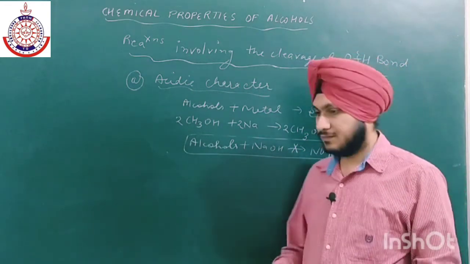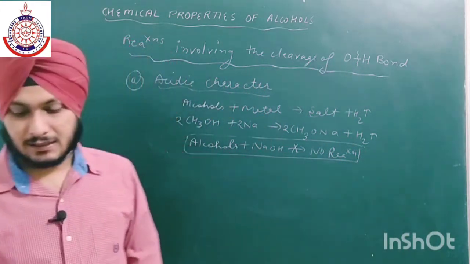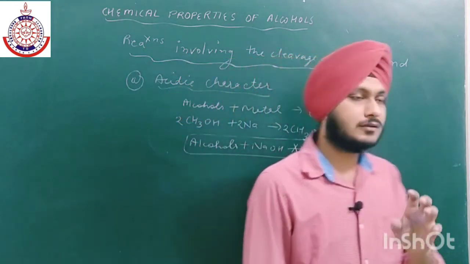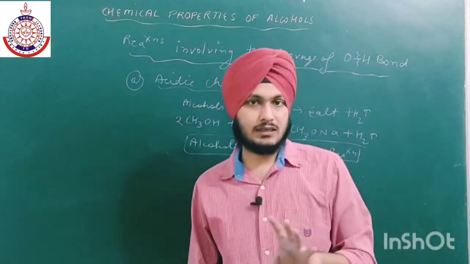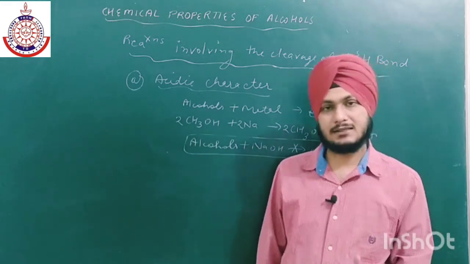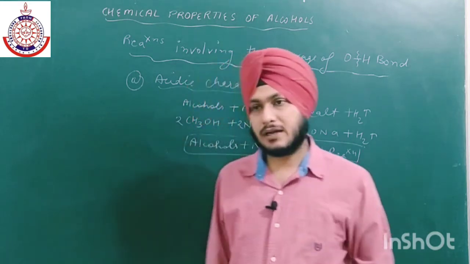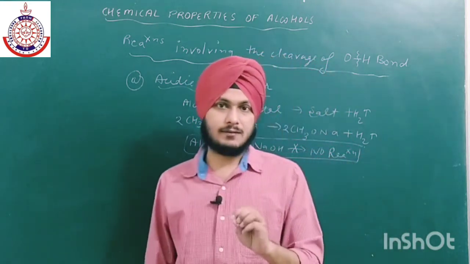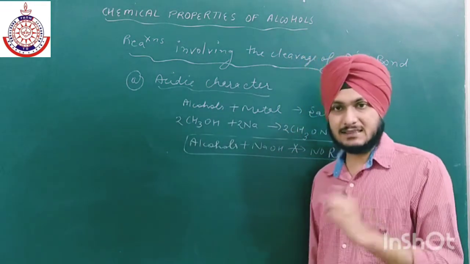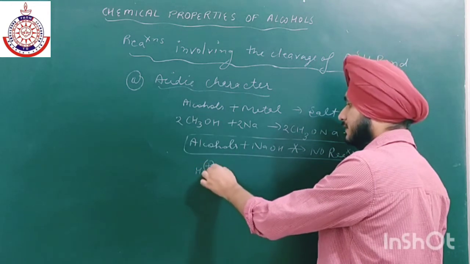In order to check why they are not stronger acids than water, we have to take the definition of Bronsted-Lowry. There are three definitions of acid and base. First is Arrhenius, second is Bronsted-Lowry, and the third one is Lewis. But in organic chemistry, 99.9% of the time we deal with the Bronsted-Lowry theory, which tells us that acids are those which can easily give H positive ion.